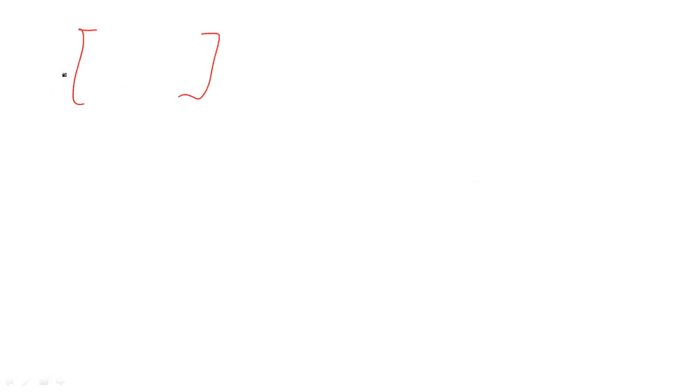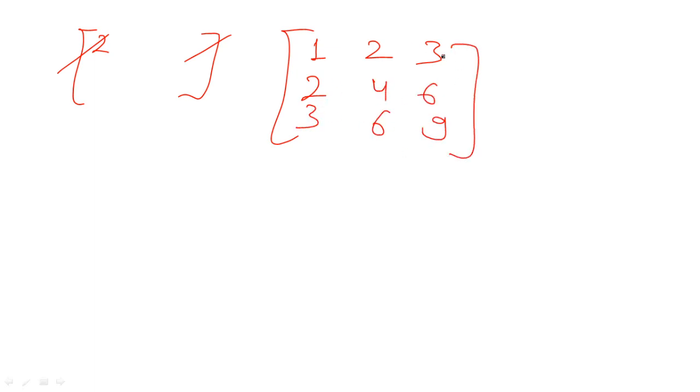Let's say the elements of a matrix, a square matrix, are given to us in such a way that, I'm going to write one example: 1 2 3, 2 4 6, 3 6 9. You can have a look at this matrix. You can see that the rows and the columns of this matrix are scalar multiples of a particular row as well as a particular column.